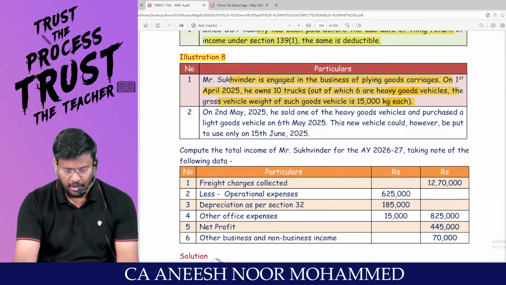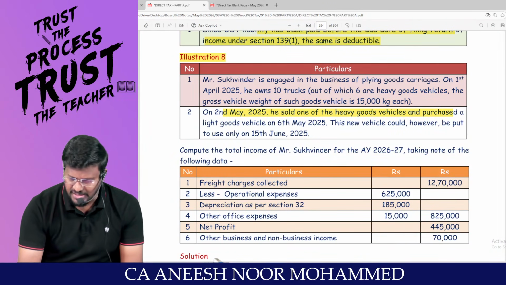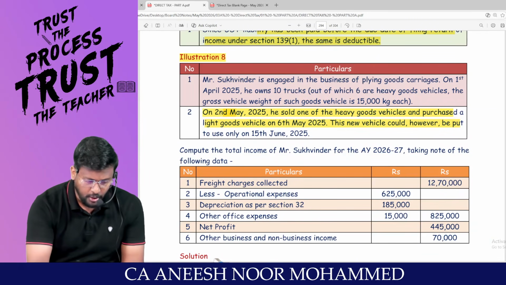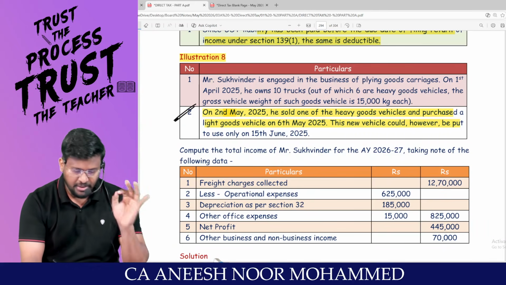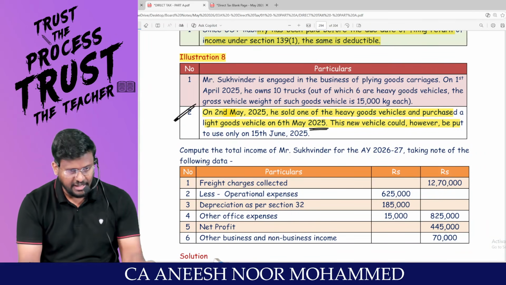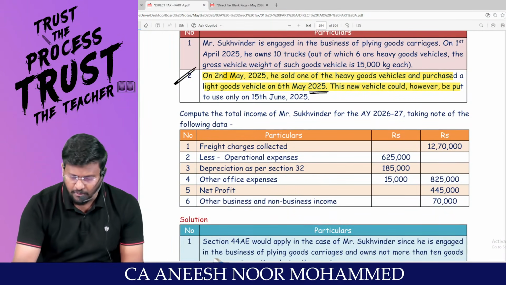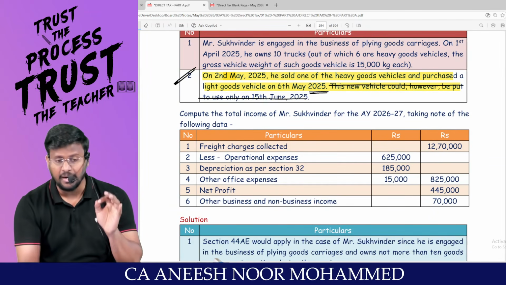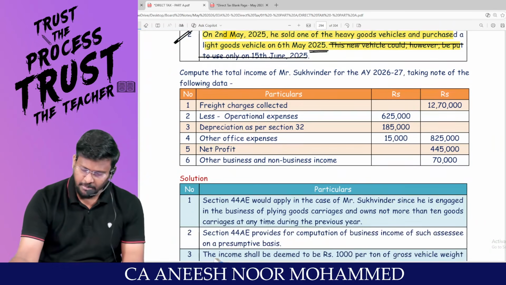I am proceeding, sir. On 2nd May 2025, he sold one of the heavy goods vehicle and purchased a light goods vehicle on 6th May 2025. Since he has sold only on 2nd May, even for the month of sale, you are liable to pay the presumptive taxation. And sir, since you have purchased on 6th May, from the date of purchase, you are liable to pay the presumptive taxation. This new vehicle could, however, be put to use only on 15th June. That is irrelevant. Date of put to use is relevant only for the normal route. Date of put to use is not relevant for the presumptive taxation route.